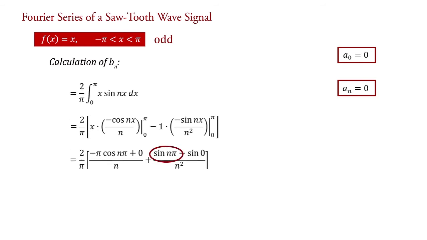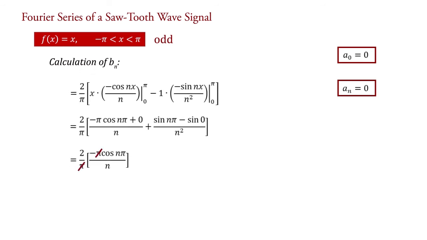In these terms, sin nπ = 0 and sin 0 = 0. Therefore, bn = (2/π)(-π cos nπ/n). This π and this π cancel, and take the negative sign out of the bracket. Therefore, bn = -(2/n) cos nπ.